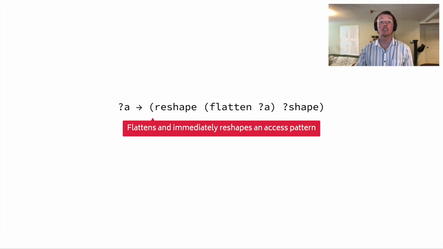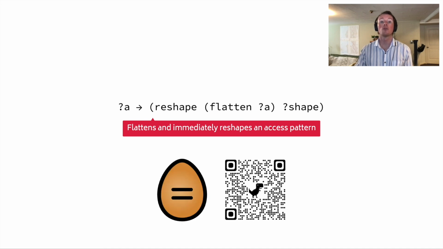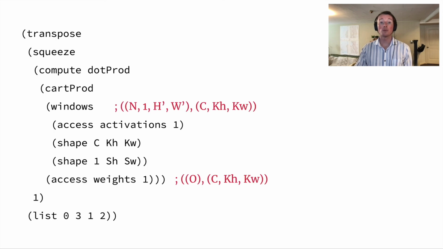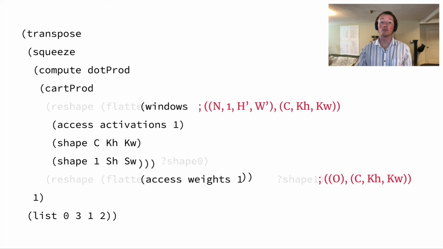The answer is yes, and it begins with a very simple rewrite. This rewrite matches any access pattern A, flattening and immediately reshaping A back to its original shape. On its surface, it may seem impractical that this rewrite is applied to every possible access pattern. However, using the equality saturation program rewriting framework provided by the EGG library, we can efficiently apply this rewrite in all possible locations and store all resulting programs. When we apply this rewrite, one of the resulting programs is the following.